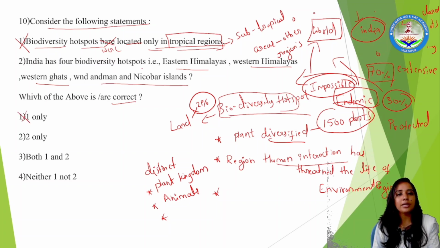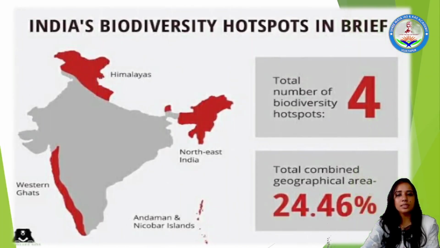India has 4 biodiversity hotspots, which are Eastern Himalaya, Western Himalaya, Western Ghats, and Andaman and Nicobar Islands, where there is a finding of biodiversity hotspots. This is one of the pictures which shows that the total number of biodiversity hotspots present in India is 4. Fine.